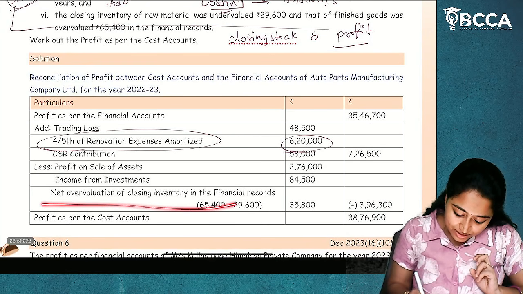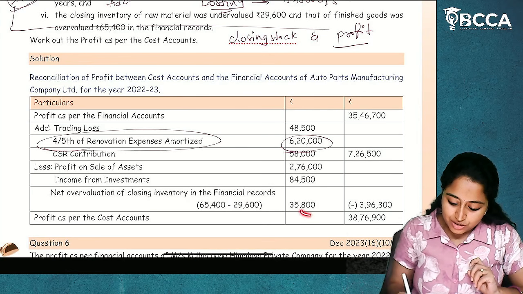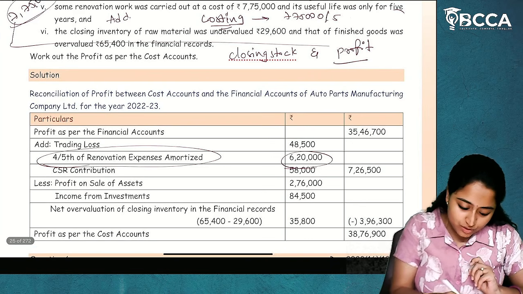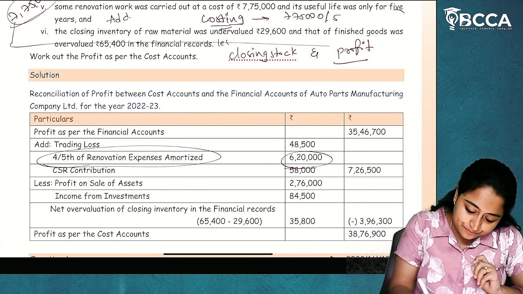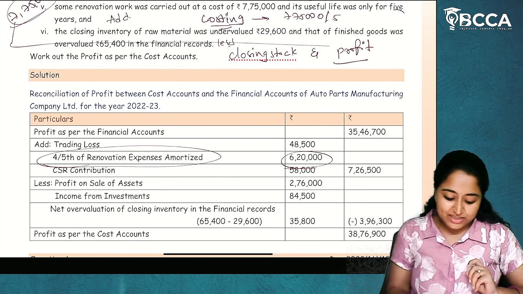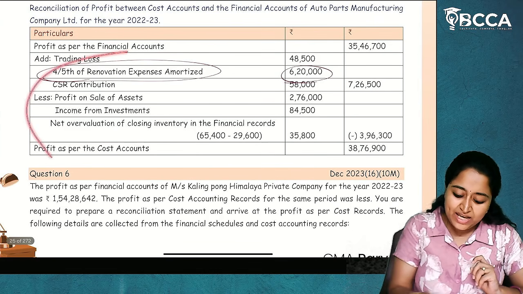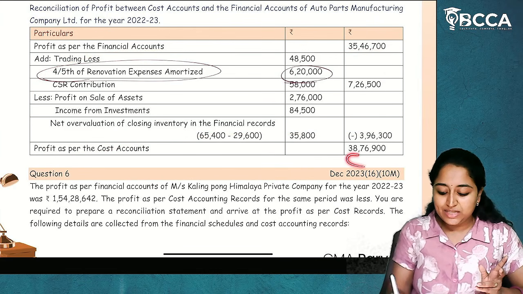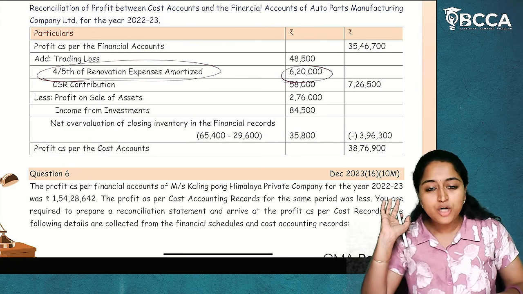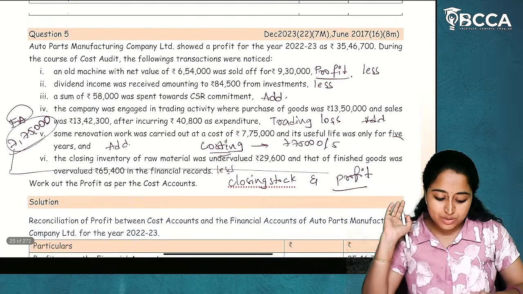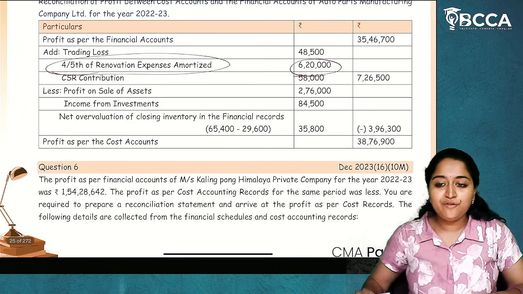So less net overvaluation of closing stock, we will reduce it. So this will be less. I hope it is clear. So these are the adjustments. If you do add and less, then you will get the profit as per cost accounts. I hope this question is clear to you. Question number 5.